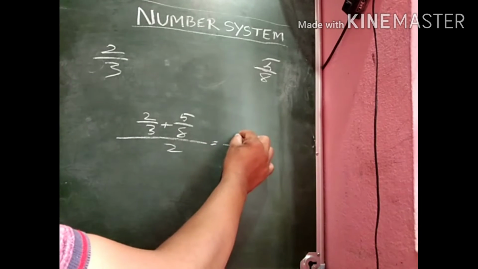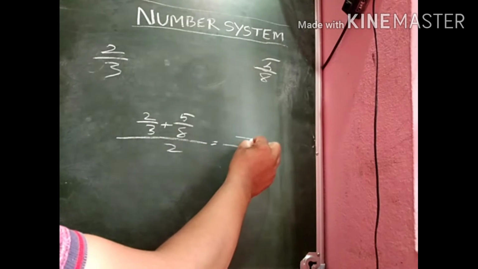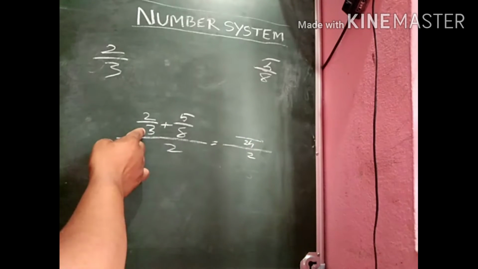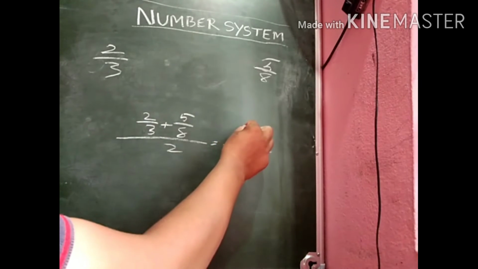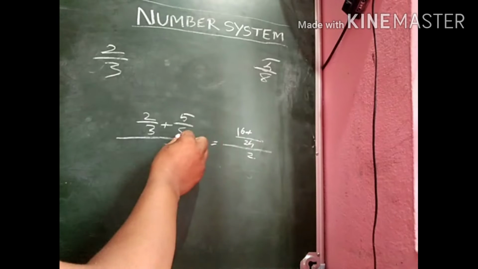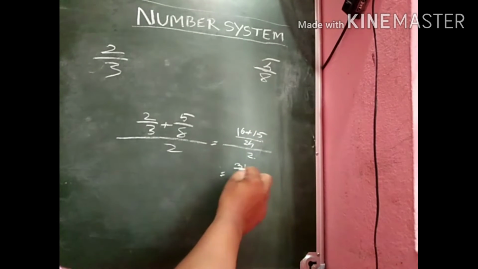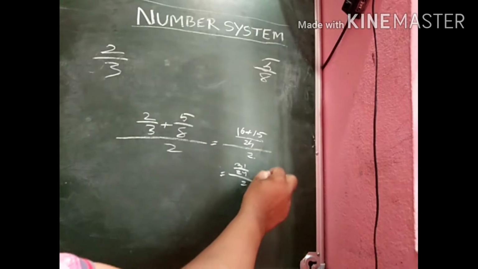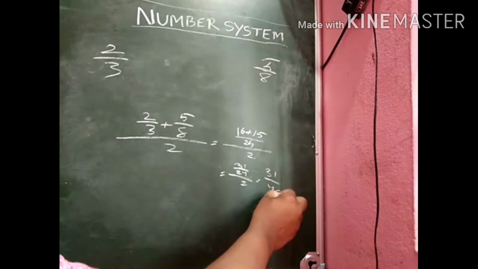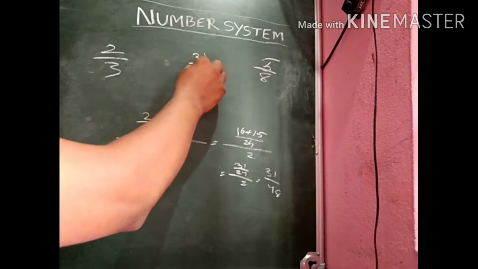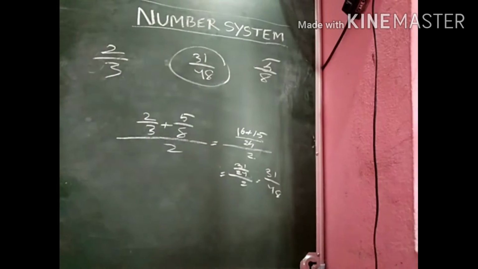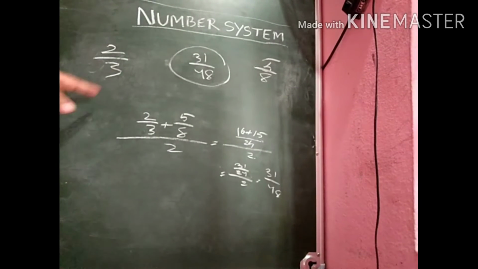If you take the LCM of 8 and 3, that is 24. 24 divided by 3, 8 is 16, plus 15, that is 31 by 24, divided by 2, this is equal to 31 by 48. So 31 by 48 is a rational number which lies between 2 by 3 and 5 by 8.